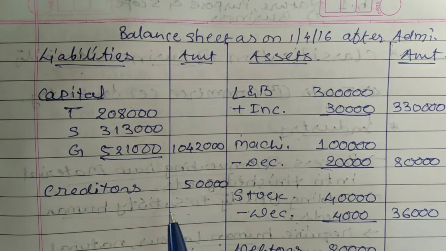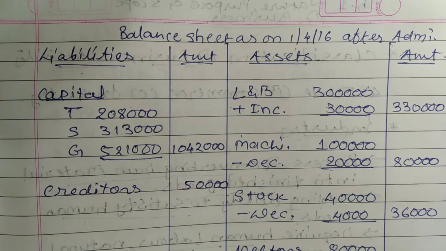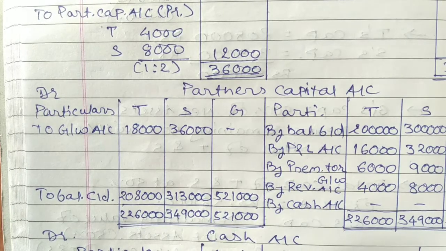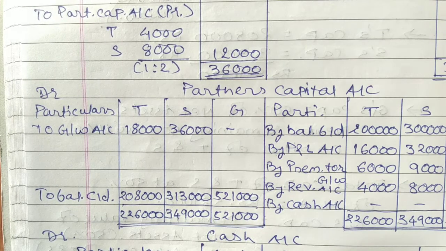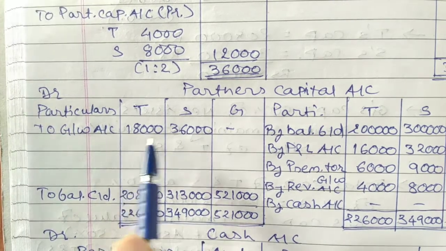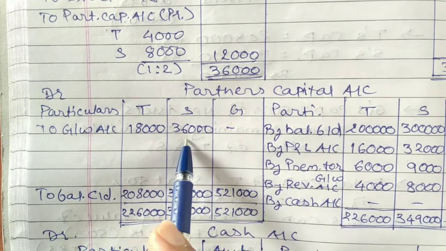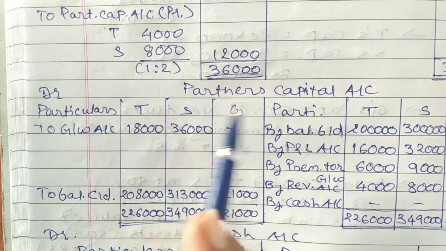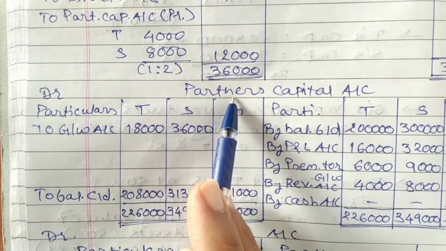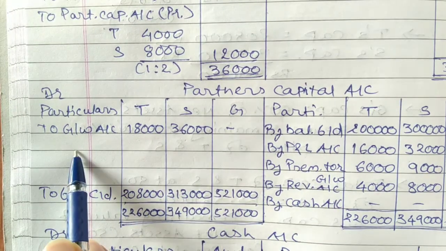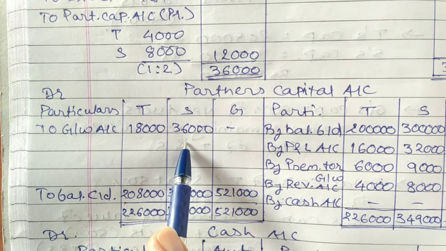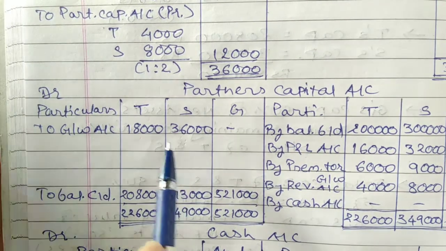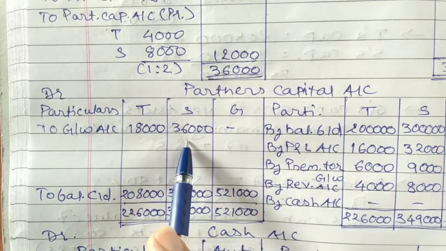Let's move to your asset side. First information, that is goodwill. Once again, students, whenever the amount of goodwill is given in your balance sheet on the asset side, it is going to be distributed among the old partners in old profit sharing ratio. That means on the debit side of partners' capital account, such amount of goodwill is going to be distributed in old profit sharing ratio 1:2. Total amount of goodwill is 54,000. That's why it has been distributed in 1:2, that is 18,000 and 36,000.